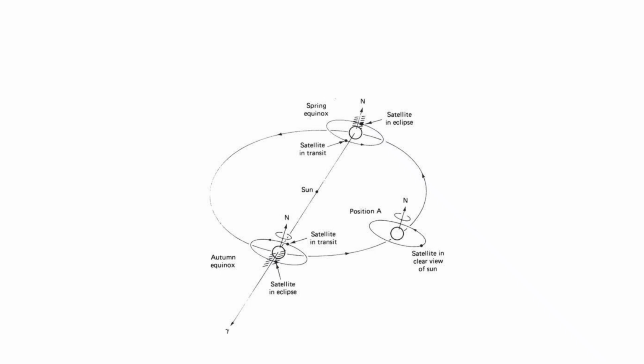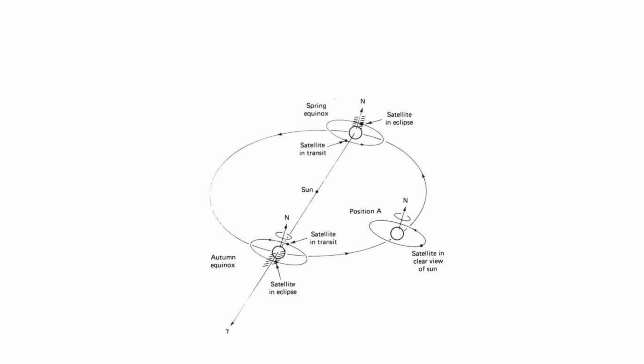Here also the satellite falls behind the Earth, and the satellite will be in eclipse. During its transit time, if it falls behind the Earth, or the shadow of the Earth falls on it, it will not get direct sunlight, which means the satellite is in the eclipse position.